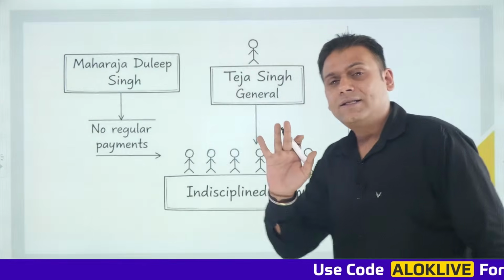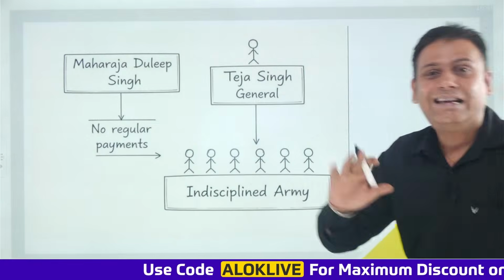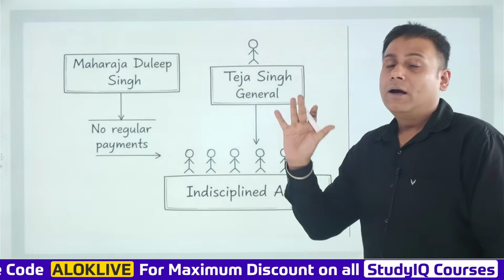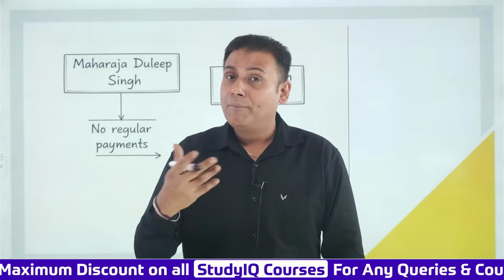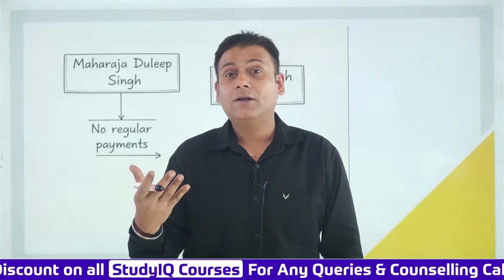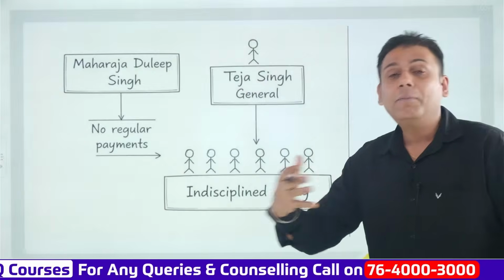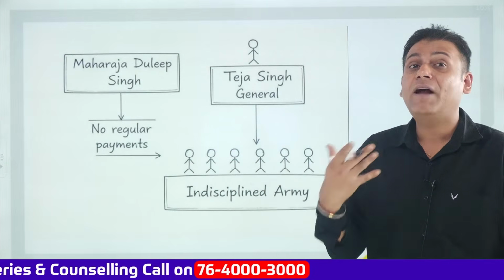Now, as we had seen, the army of Maharaja Ranjit Singh ji was a completely disciplined army. Hari Singh Nalwa ji, Ram Dayal ji and Mokham Chand were different military generals and commanders at that time, and they were very well disciplined.